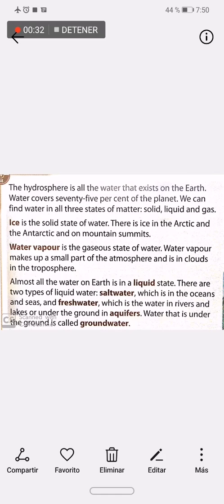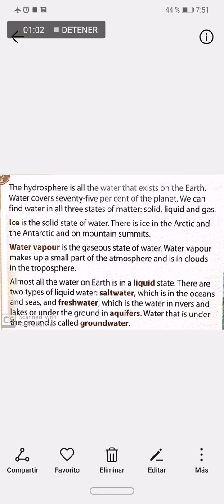We can find water in all the three states of matter: solid, liquid, and gas. Ice is the solid state of water. There is ice in the Arctic and the Antarctic and on mountain summits. Water vapor is the gaseous state of water. Water vapor makes up a small part of the atmosphere and is in clouds in the troposphere.